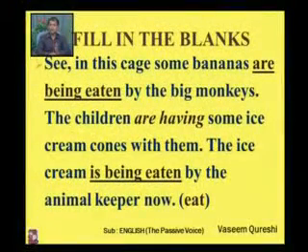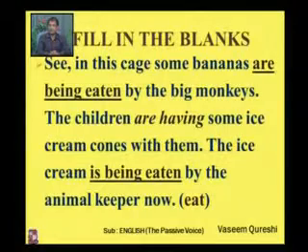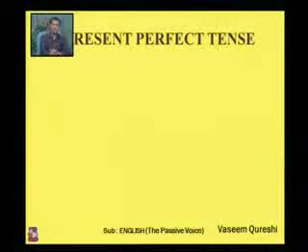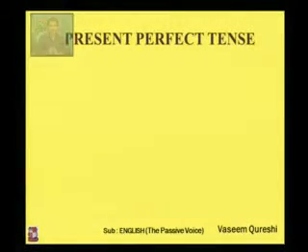See, in this case, some bananas are being eaten by the big monkeys. The children are having some ice cream cones with them. The ice cream is being eaten by the animal keeper now. Now let's go for present perfect tense. The action which is done recently and its effect is going on.